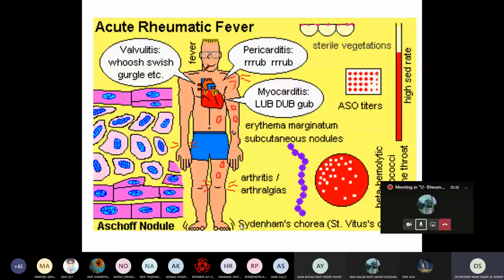If affected, we get Sydenham chorea. Sydenham chorea is due to the effect on the basal ganglia. So the patient has purposeless involuntary movement. Okay. So what we see, we said the major criteria, any one of those, and also we can see the ASO, anti-streptolysin titer, in the blood. Okay.